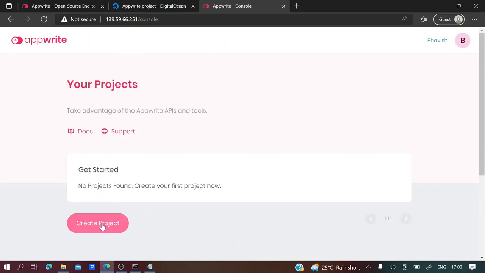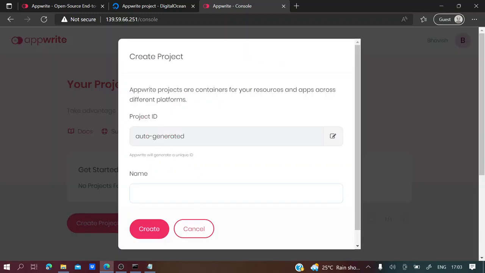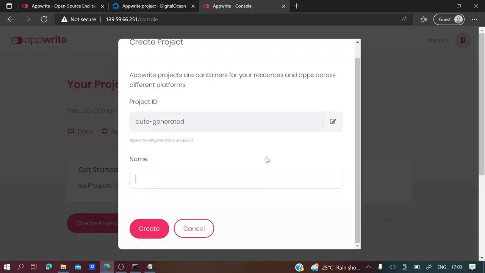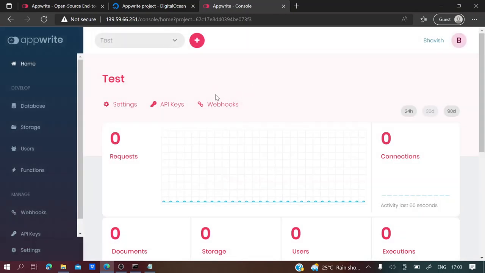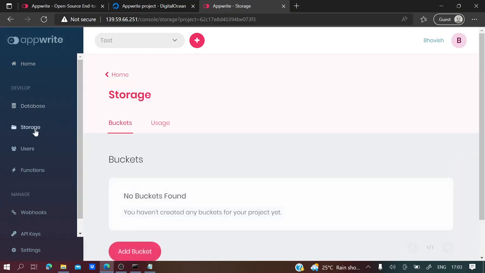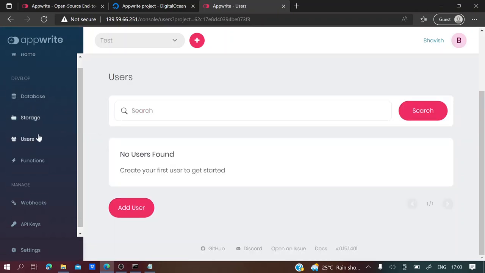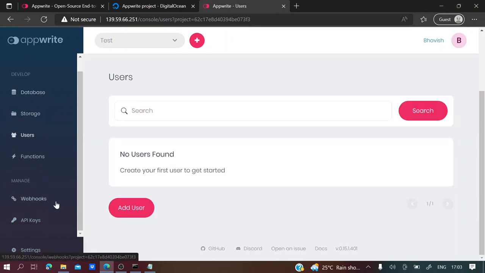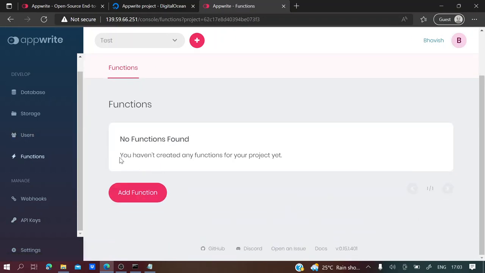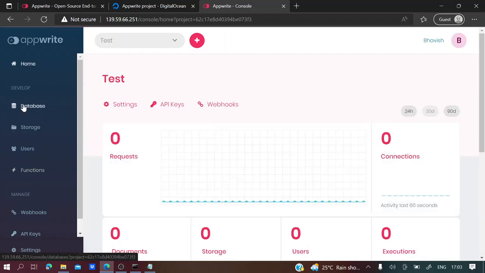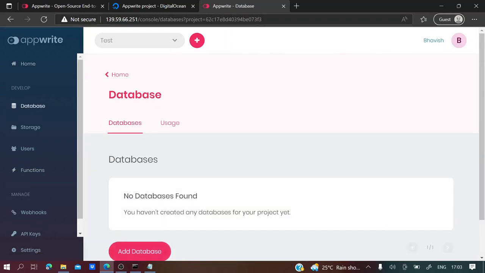To create a new project, you can click on create project and enter the name of your project. I'll write test. I'll create a test project, and then your project will be created. So here you have your database, your storage, users. Everything which you see in Firebase is available here. You can also set up cloud functions with this, everything. So this was the installation part.